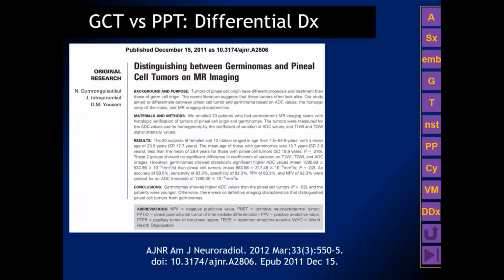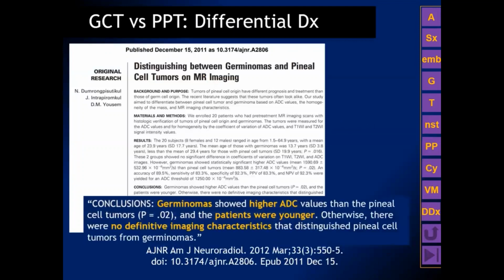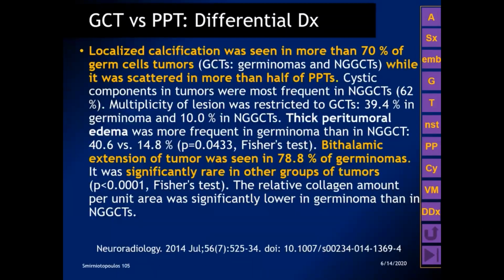One of the ways to distinguish a germ cell tumor from a pineal parenchymal tumor is to look at the ADC values. Germinomas have higher ADC values as compared to pineal parenchymal tumors, and the patients tend to be younger. In addition to looking at ADC values, it's also important to see if there is calcification. Localized calcification is seen in more than 70% of germ cell tumors, whereas peripheral calcifications may be seen in pineal parenchymal tumors.